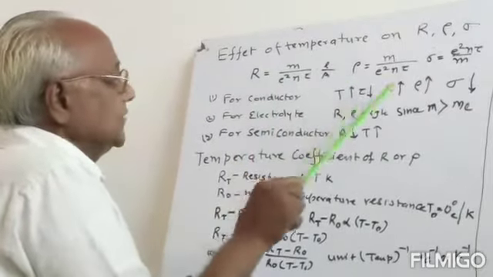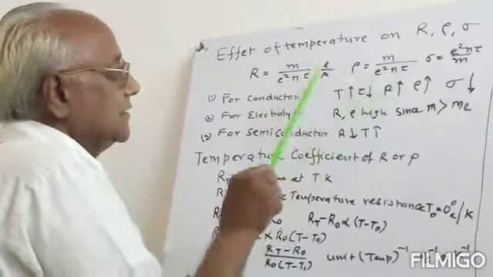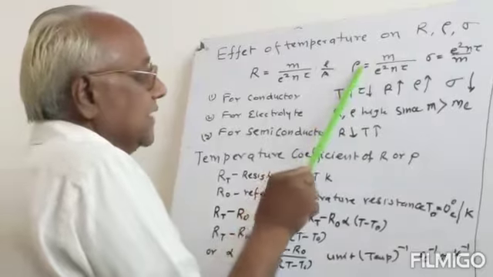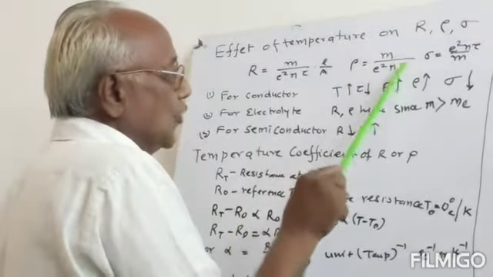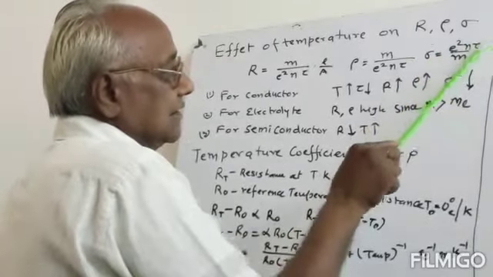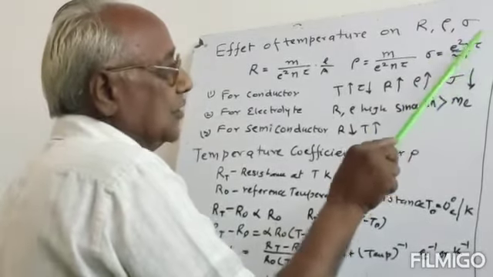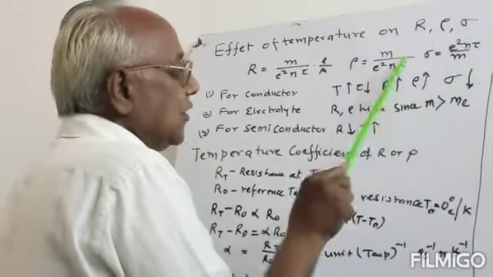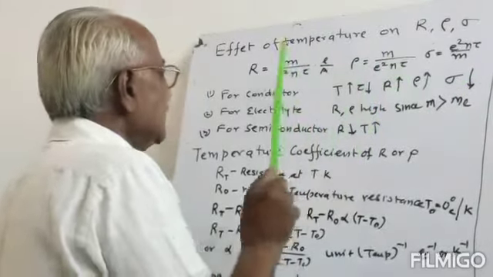So the resistance will naturally increase. Similarly, the resistivity will also increase because tau is less, and the conductivity will decrease because tau is in the numerator. Here tau is in the denominator.